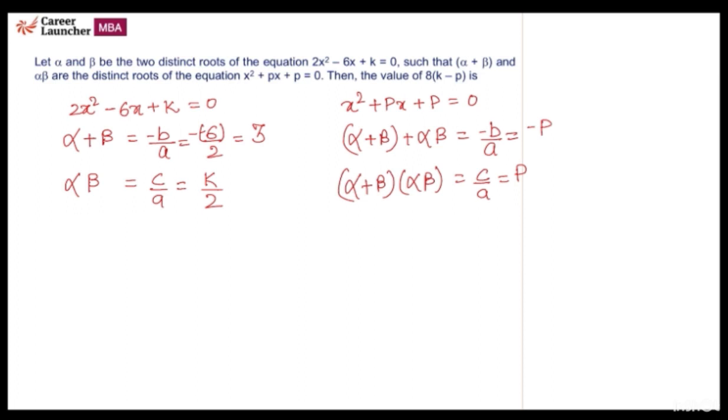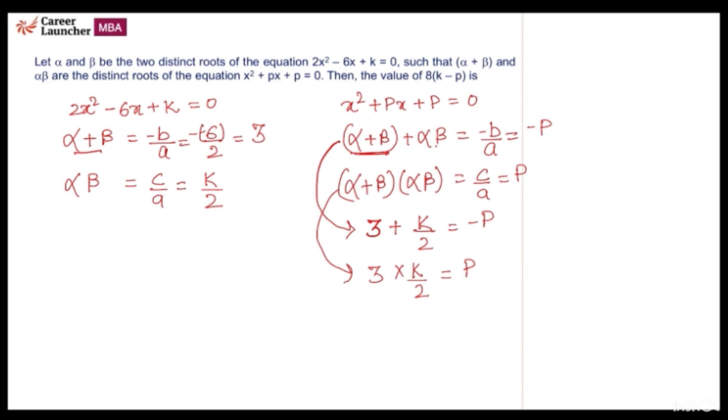Okay. So here we have this. Now in this equation, we can put the values of alpha plus beta and alpha into beta. Alpha plus beta is 3 and alpha into beta is k by 2. It will be equal to minus p. And further, in this equation, we'll again put the values. Alpha plus beta is 3, alpha into beta is k by 2, and it is equal to p. So 3k by 2 is equal to p.